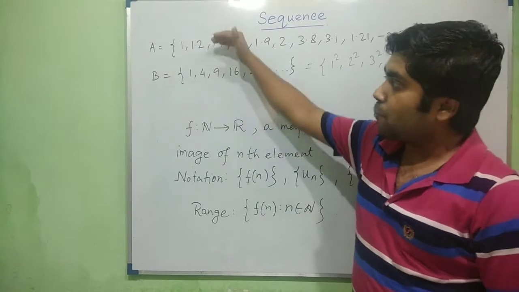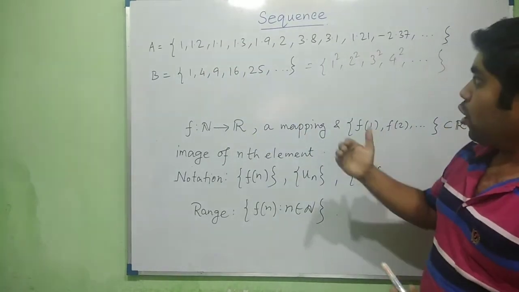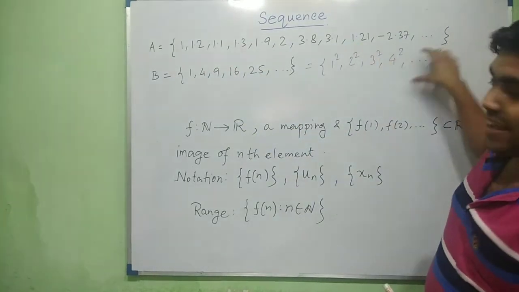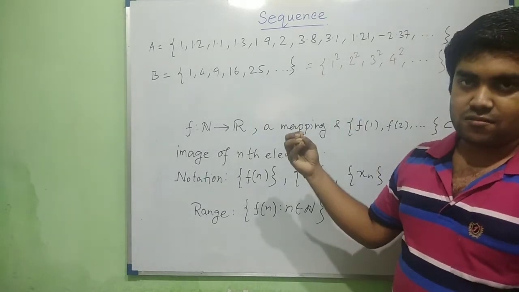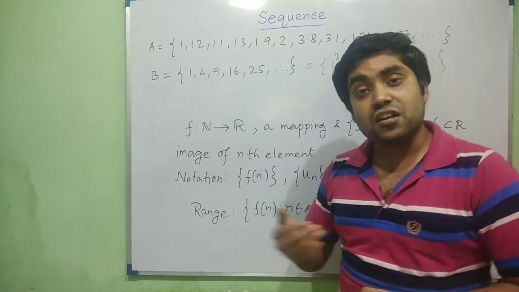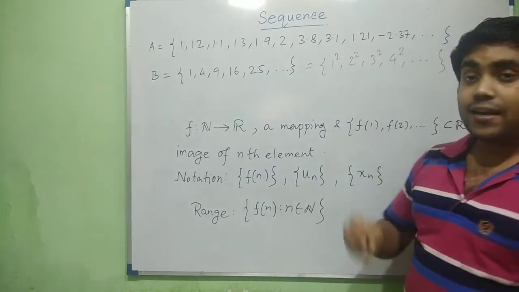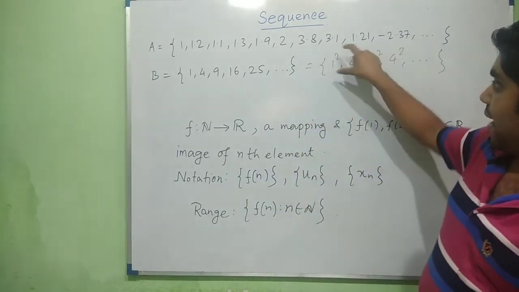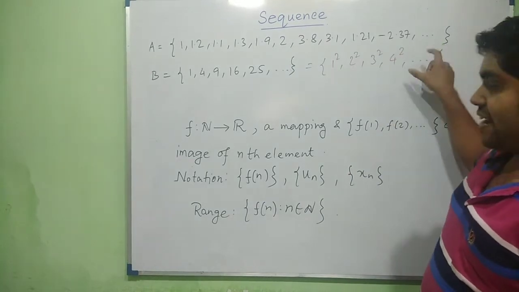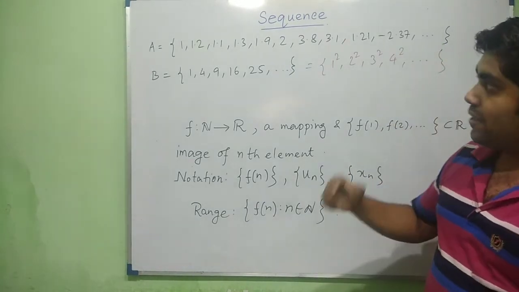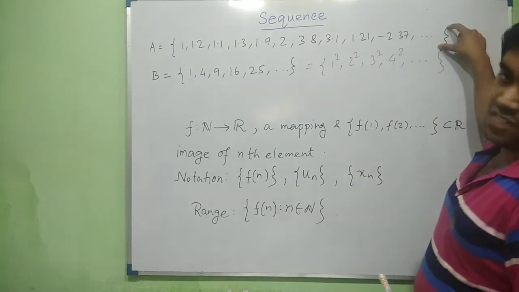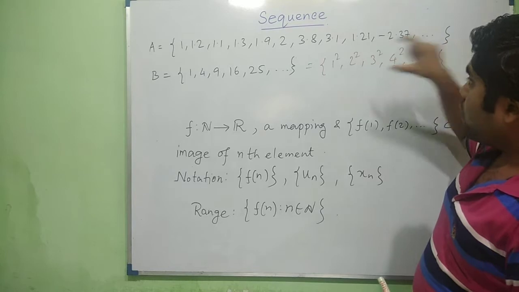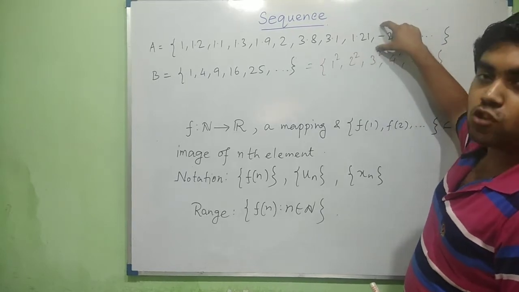This is the difference between them, and we can express this as a collection of rhythmic elements, which can be denoted by their nth elements. We know that the nth term of set B will be n square, but we cannot conclude what the nth term of set A is. So this is a sequence, but this is not a sequence.